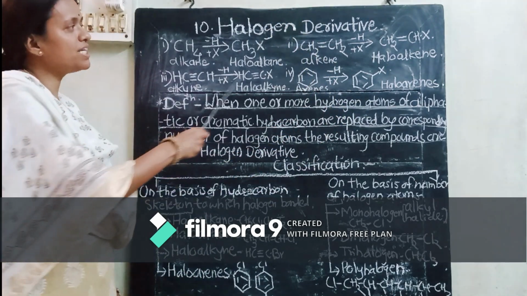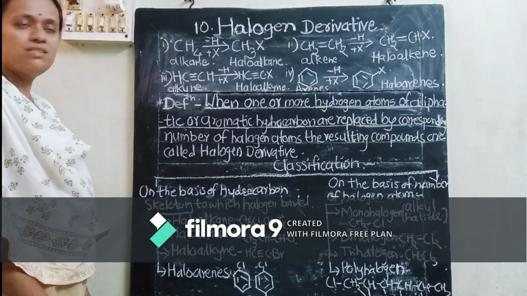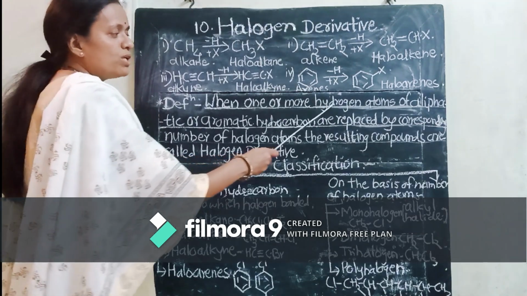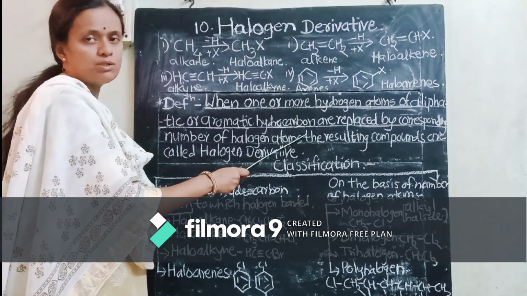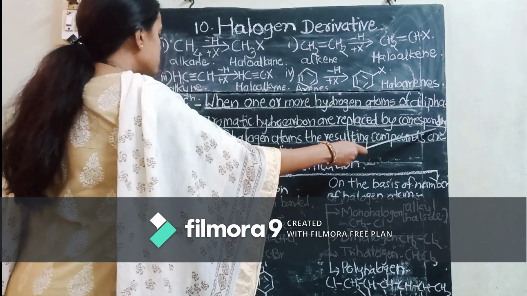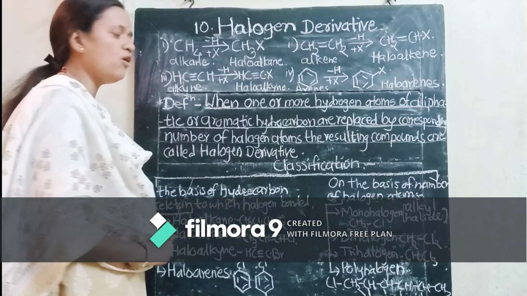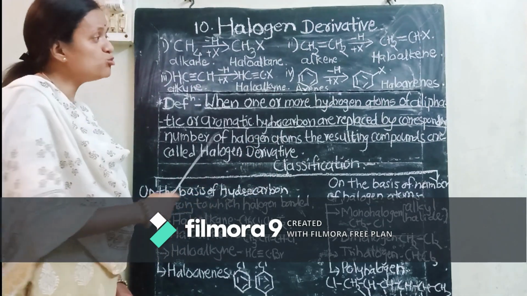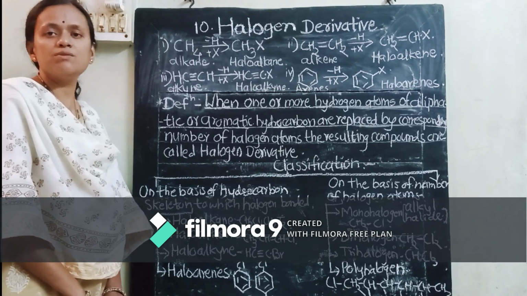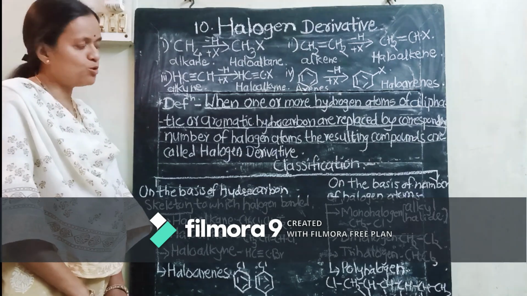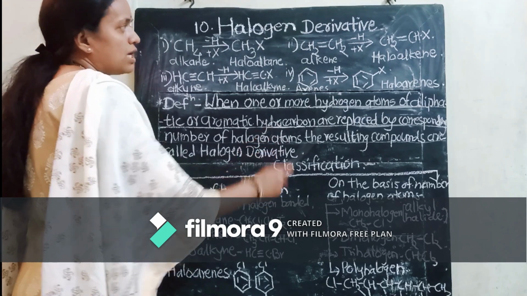So now it is very easy to define the halogen derivatives. How can we define? See here, when one or more hydrogen atoms of aliphatic or aromatic hydrocarbons are replaced by a corresponding number of halogen atoms, the resulting compounds are called halogen derivatives. So numerous halogen derivatives are formed, isn't it? We want to study these halogen derivatives in a more systematic way. So the next thing that we want to study is the classification of these halogen derivatives.